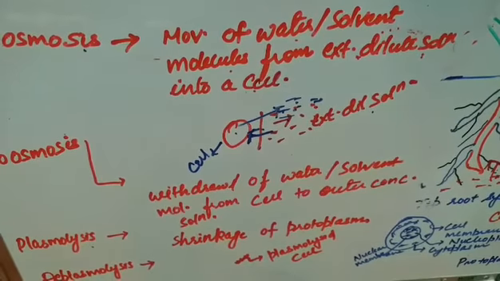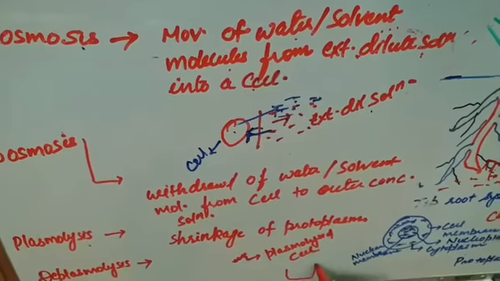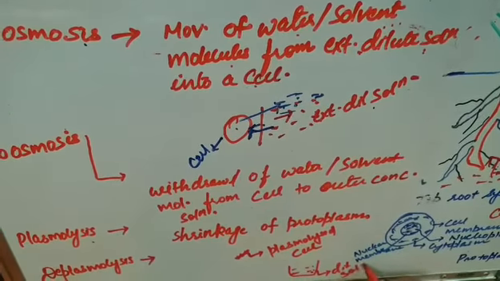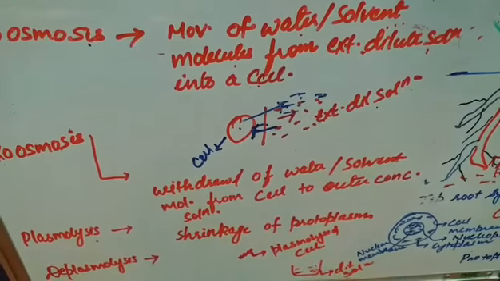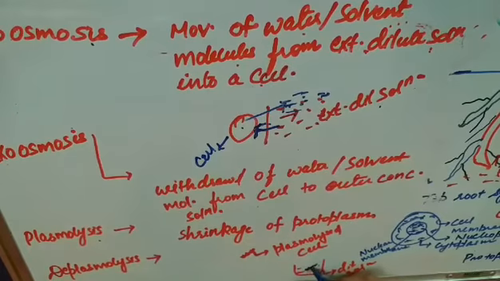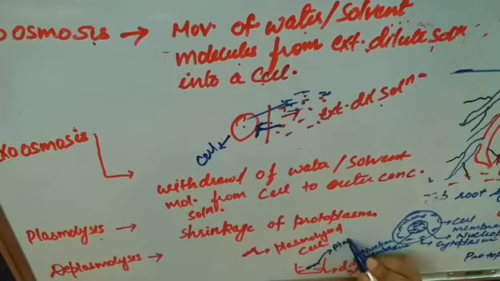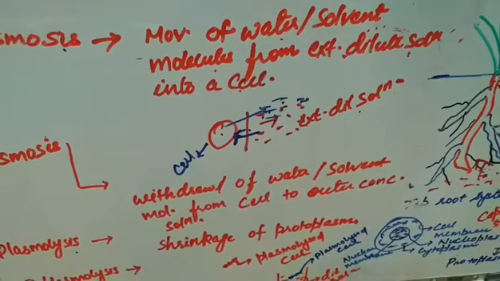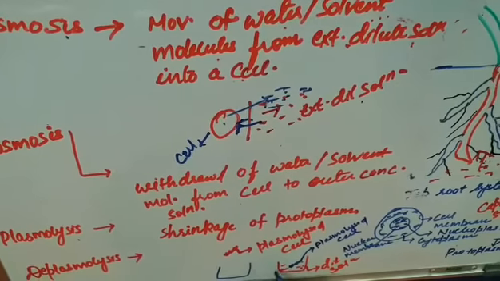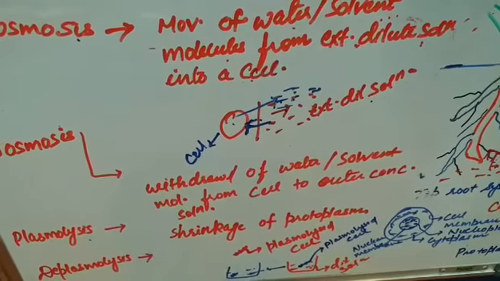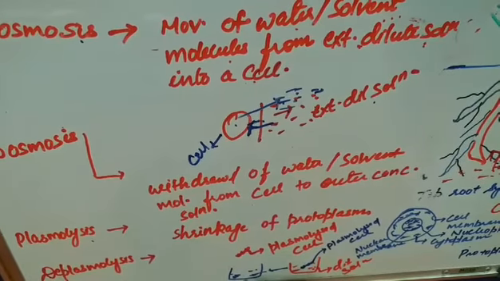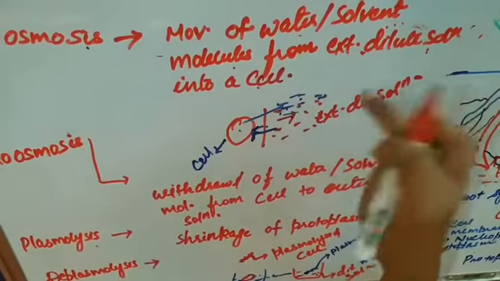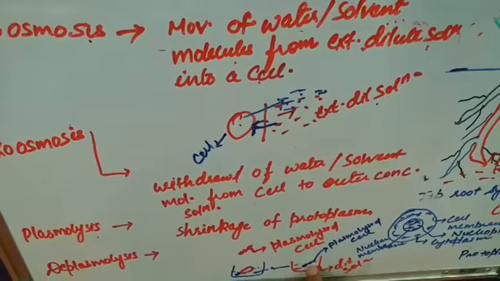No water is there. Now, when it is kept in a dilute solution, this plasmolyzed cell will swell, because of the movement of the water or the solvent molecules from the external dilute solution into the cell.